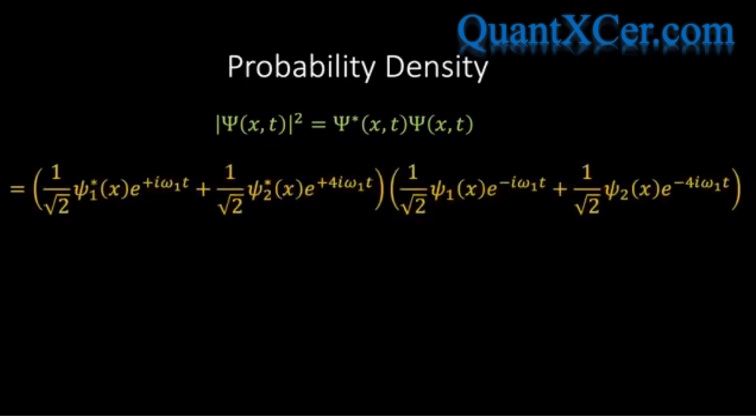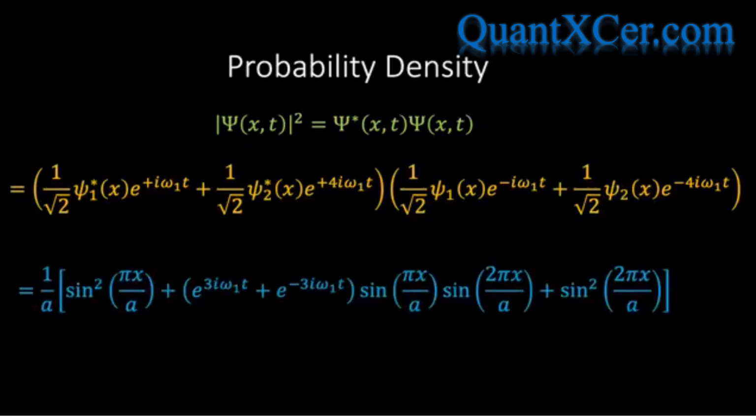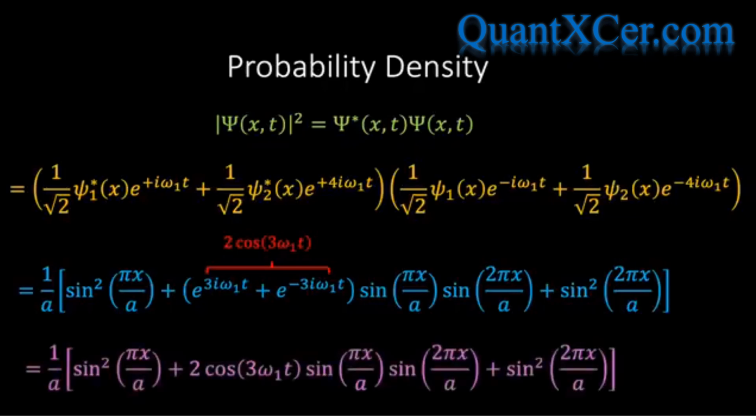Next, if we multiply out the brackets and carefully group terms, we find this beautiful blue expression. Now, the reason we have written it like this is because we can then use Euler's equation, which was introduced earlier, to write this term as 2 cos(3ω₁t), in which case we arrive at pure perfection in the form of this purple expression.